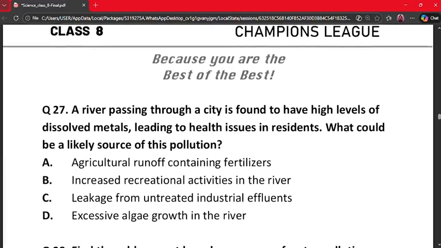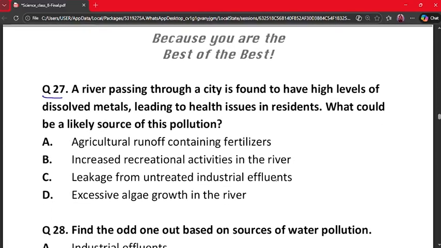Our next question is question number 27. A river passing through a city is found to have high levels of dissolved metals, leading to health issues in residents. What could be the likely source of this pollution? A. Agricultural runoff containing fertilizers. B. Increased recreational activities in the river. C. Leakage from untreated industrial effluents. D. Excessive algae growth in the river.